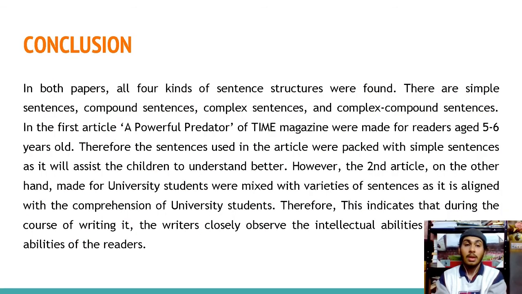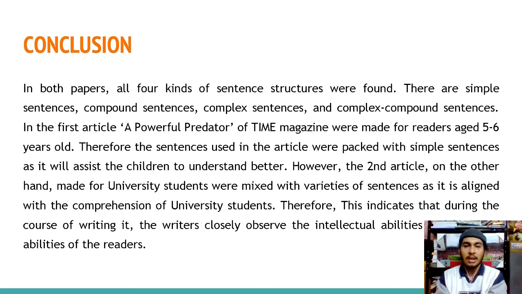In conclusion, in both papers, all four kinds of sentence structures were found. There are simple sentences, compound sentences, complex sentences, and also complex compound sentences. The first article, "A Powerful Predator" of Time magazine, was made for kids aged 5 to 6 years old. Therefore, the sentences used in the article were packed with simple sentences as it will assist the readers to understand more.